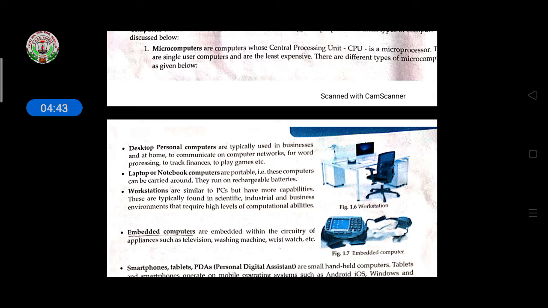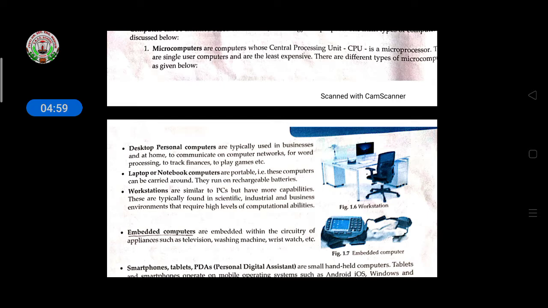Desktop means your personal computer that you are using in your home for business purposes or to communicate, computer network or word processing, track, play games. These are what we are doing on a personal computer. Then laptop, you are knowing.